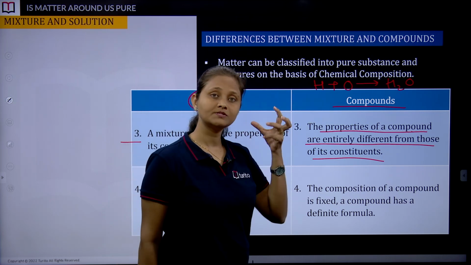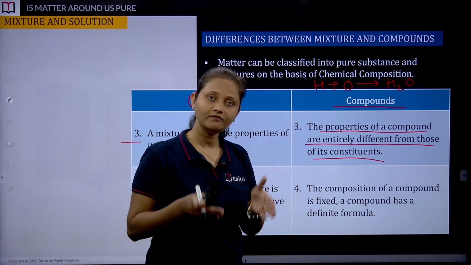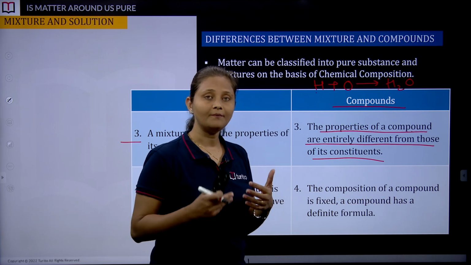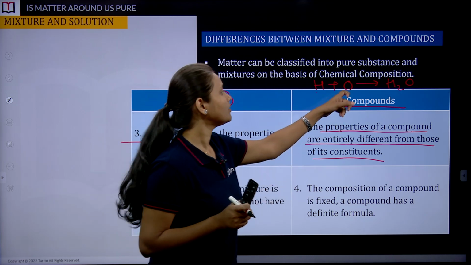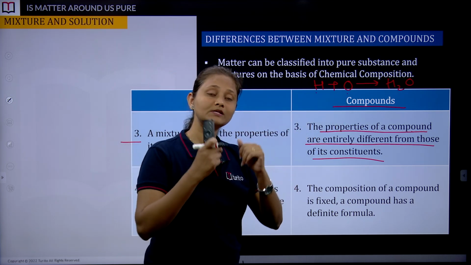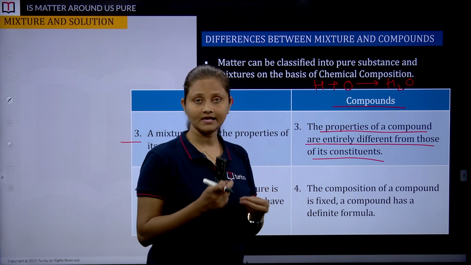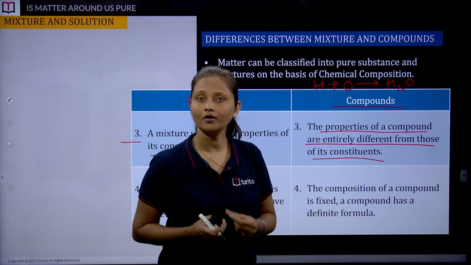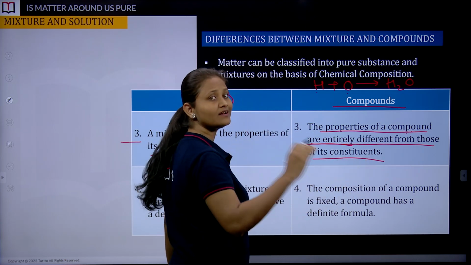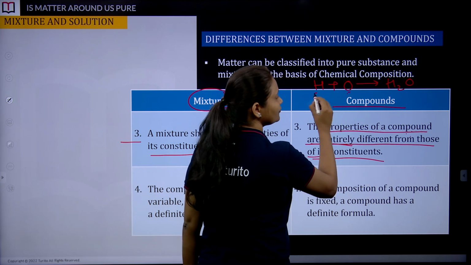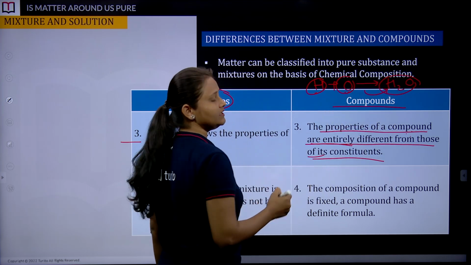So, water helps to extinguish fire, but what is the property of hydrogen? Hydrogen individually is combustible. It burns with a pop sound. What about oxygen? Oxygen supports combustion, and the property of water is completely reverse. It helps to extinguish fire. So that's why we say the properties of a compound are entirely different, completely different from those of its constituents. These are constituents of water. Water has a new set of properties.